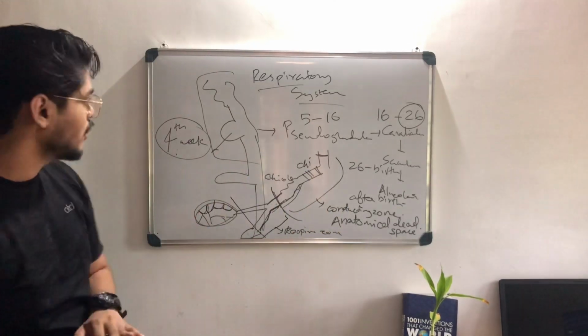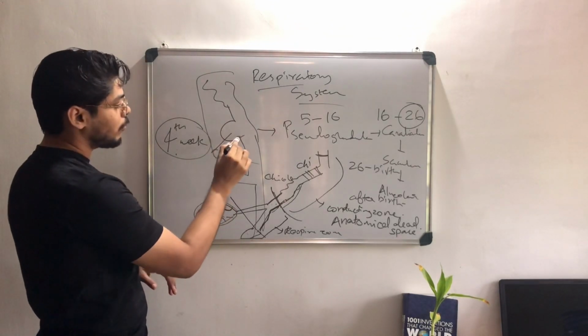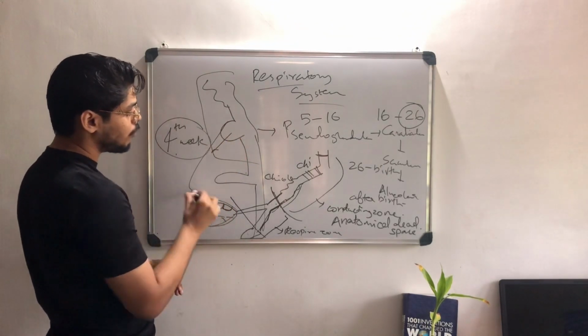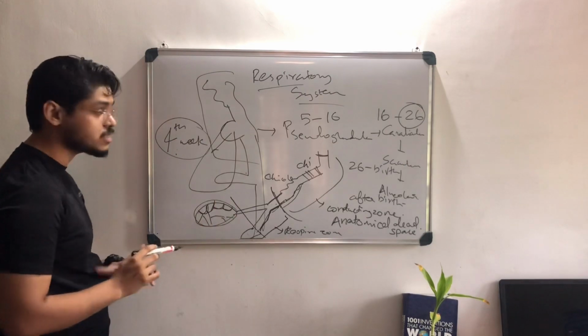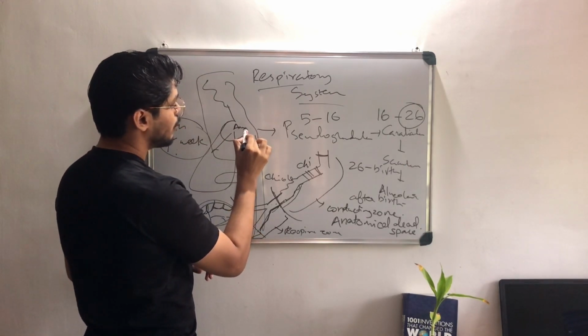We know all this stuff. So what is helping the lung bud to form the mature lung? What is helping it? It is the amniotic fluid that is helping it.